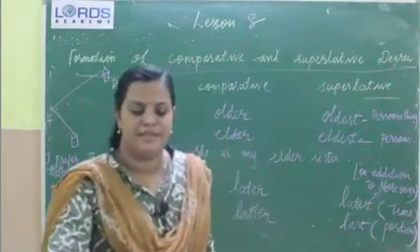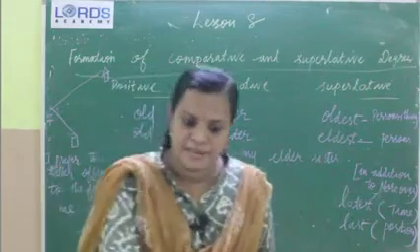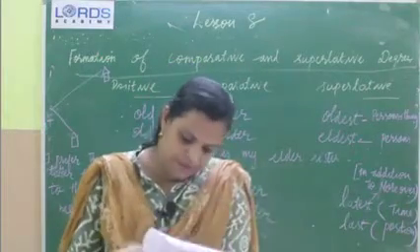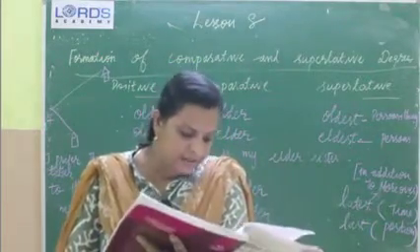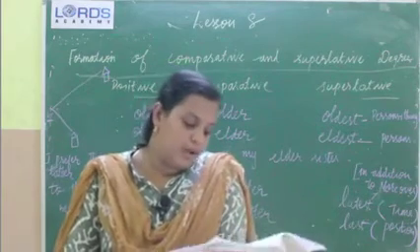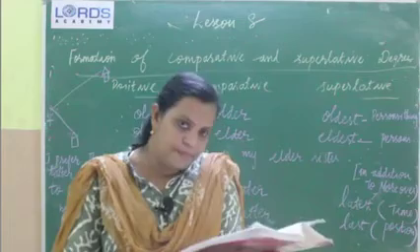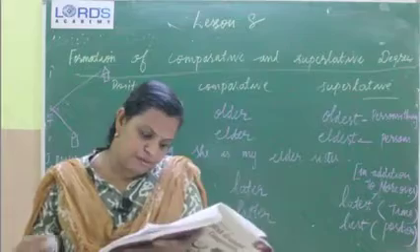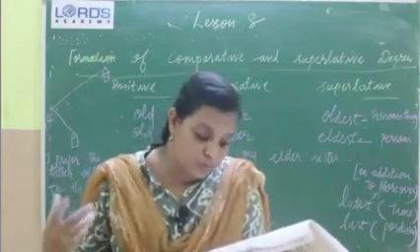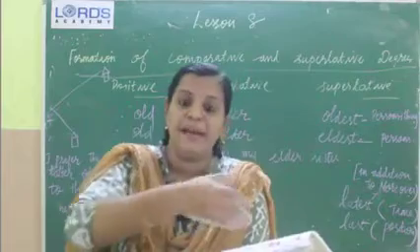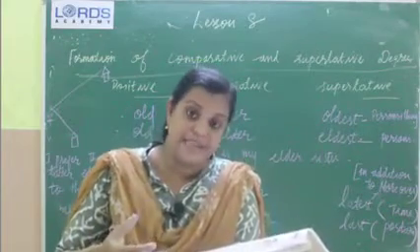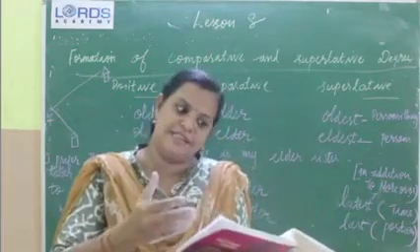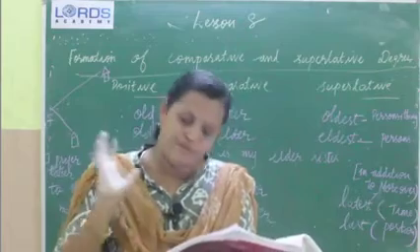Children, take your textbook. This is lesson 8, page numbers 28, 29 and 30. You can read it thoroughly. Okay, one homework, that is page number 30. You can do exercise 1. It is about finding out comparative and superlative degrees. Before that, just learn these things by heart. I have already discussed the six rules, so just go through them. Then you can do exercises 2, 3 and 4 also.